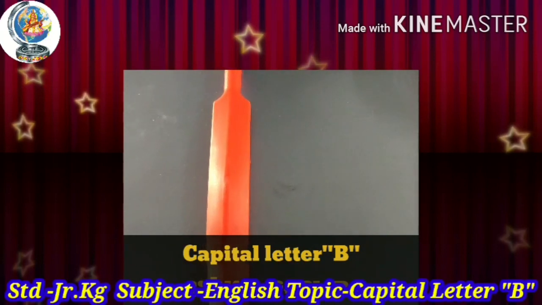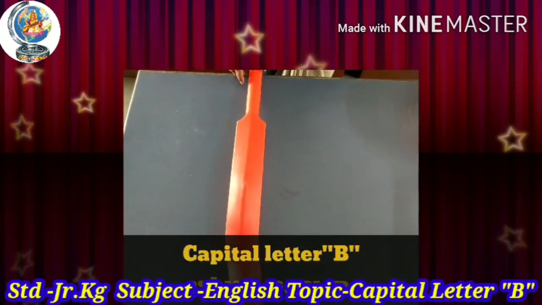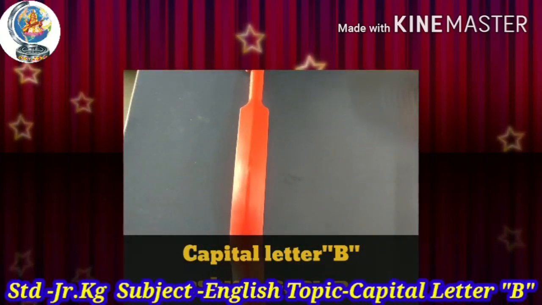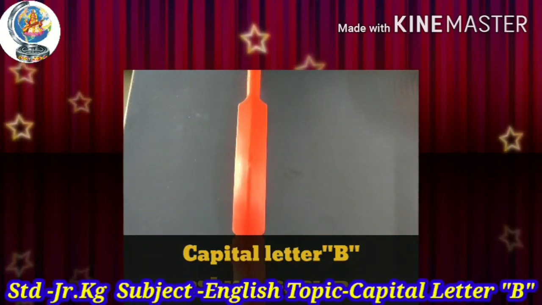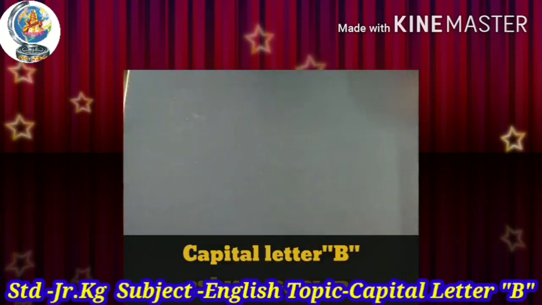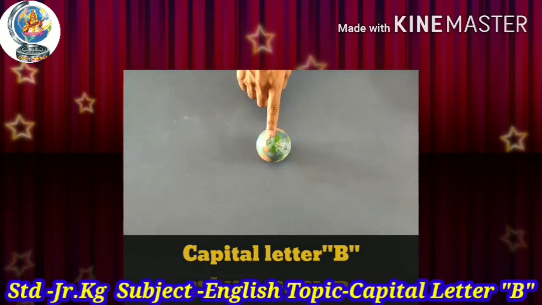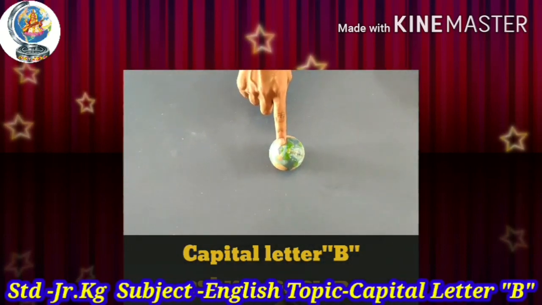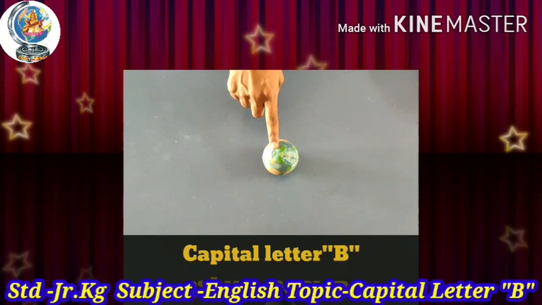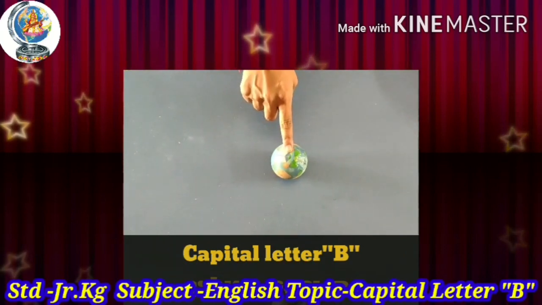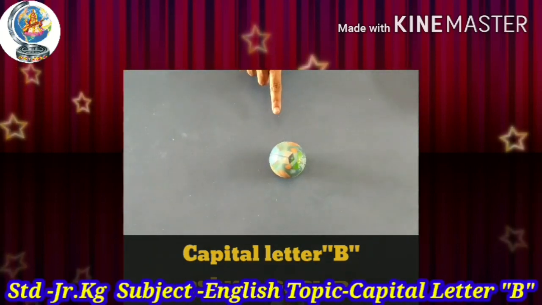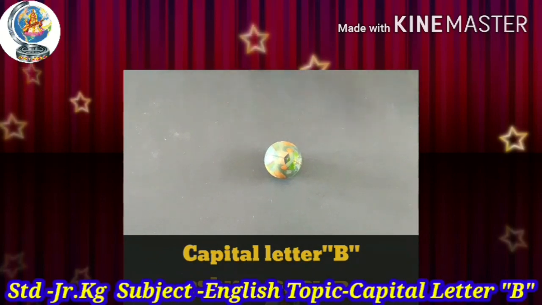Which thing is this? This is a bed. B for bed. Which thing is this? This is a ball. B for ball.